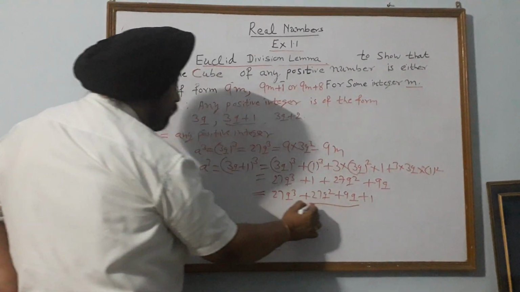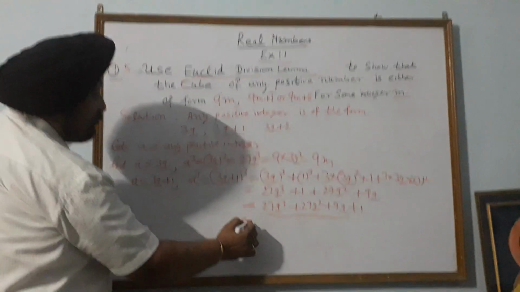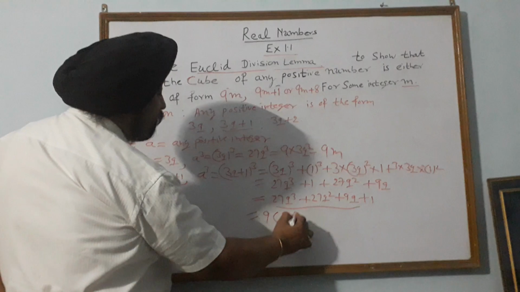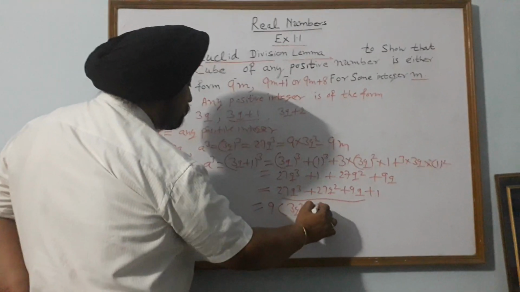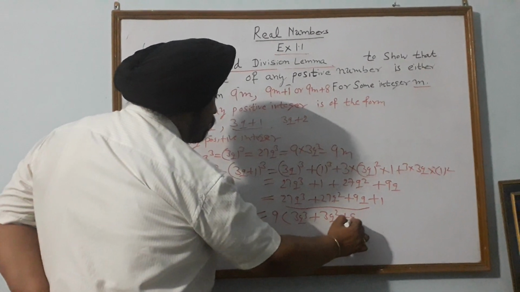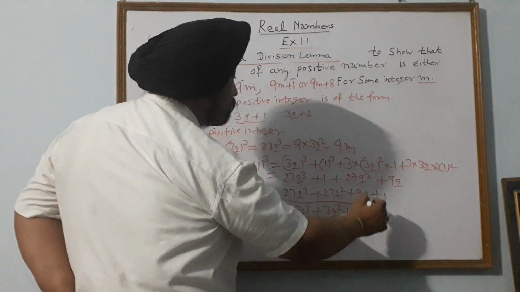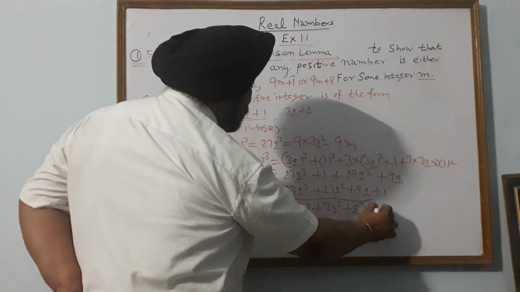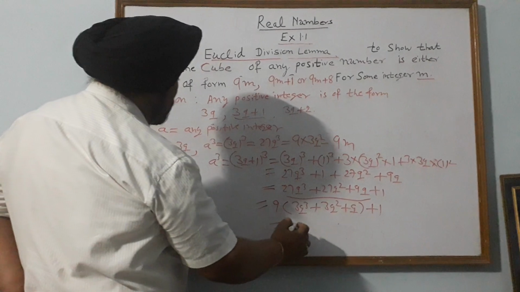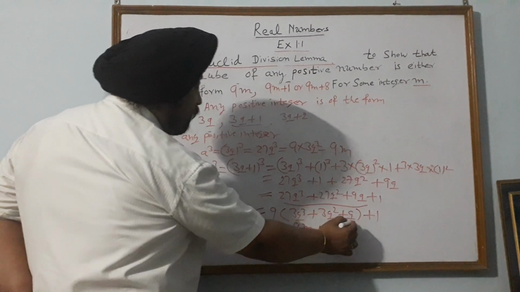Take 9 common from the first 3 terms. If we take 9 common from the first 3 terms, this becomes 3q cube plus 3q square plus q, plus 1. So this becomes 9m plus 1. This whole becomes m.